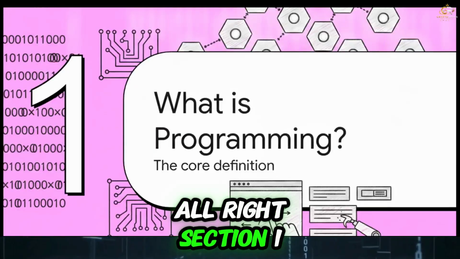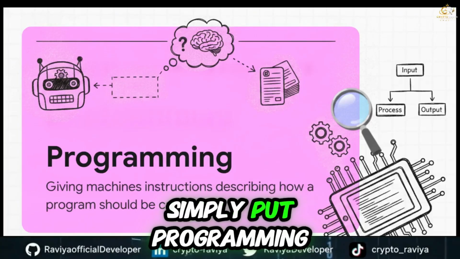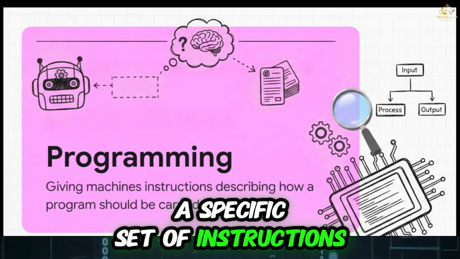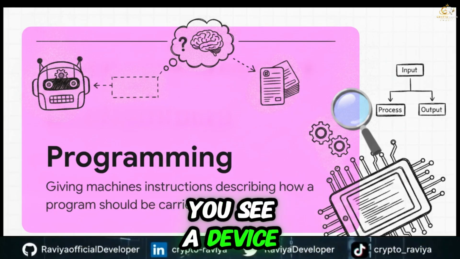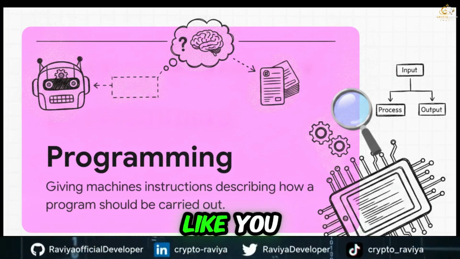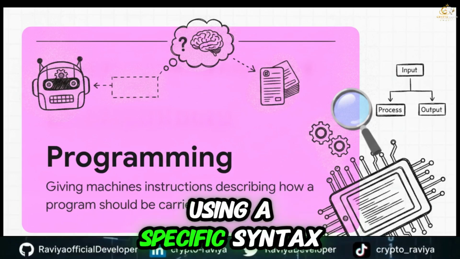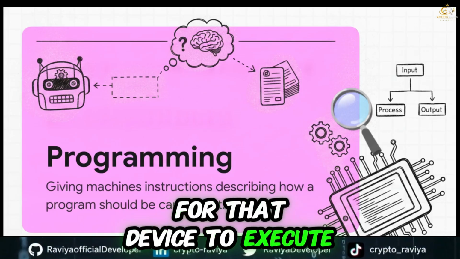All right, Section 1. What exactly is computer programming? Simply put, programming is really just the process of giving machines a specific set of instructions that describe exactly how a task should be carried out. You see, a device can't figure out how to solve a problem on its own. It needs a developer, someone like you, to analyze the situation and write explicit instructions using a specific syntax. It's basically a rigid set of rules for that device to execute.